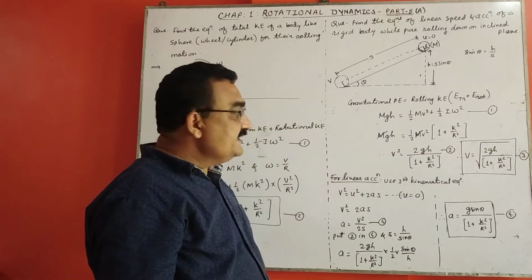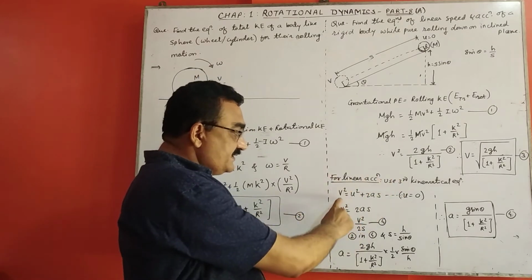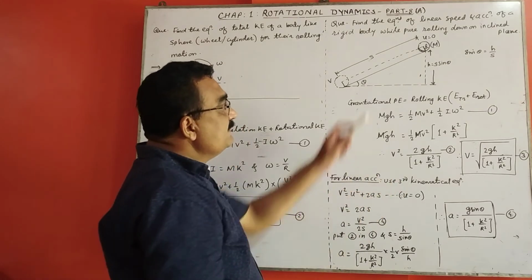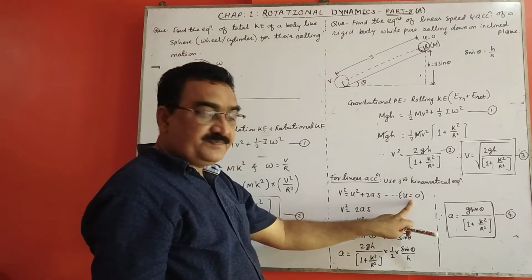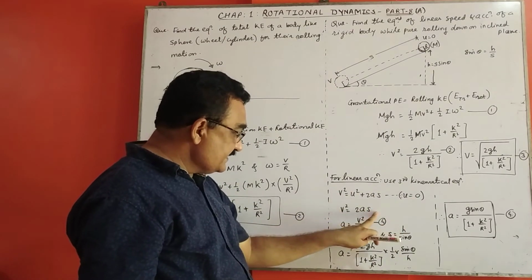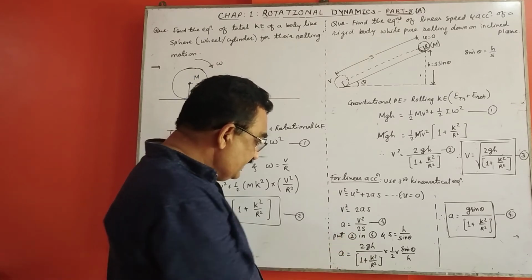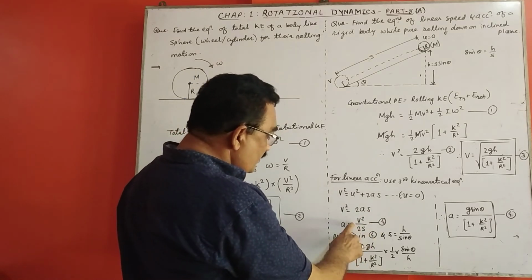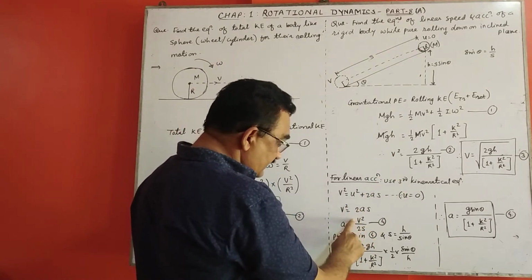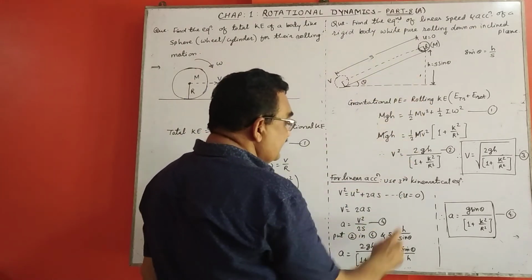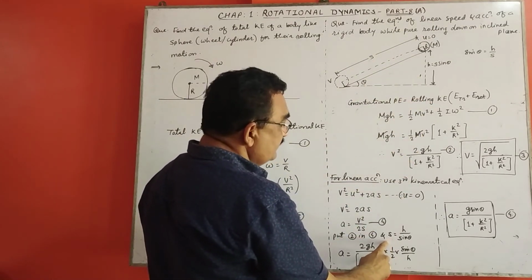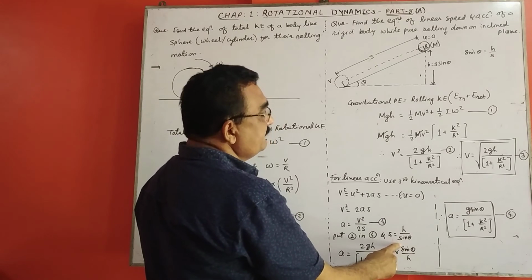Then for linear acceleration, we use the third kinematical equation, v square equal to u square plus 2as, but u is equal to 0, so v square is equal to 2as, so a is equal to v square upon 2s. Now put the equation 2, that is v square, here, and from the triangle s is equal to h upon sin theta.